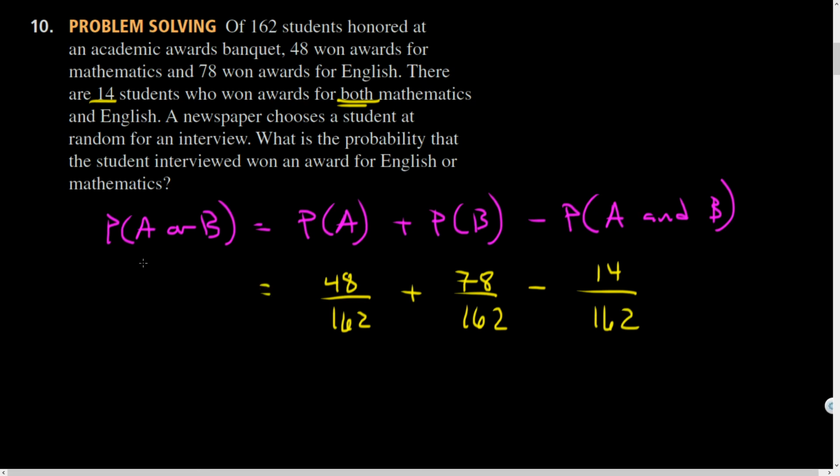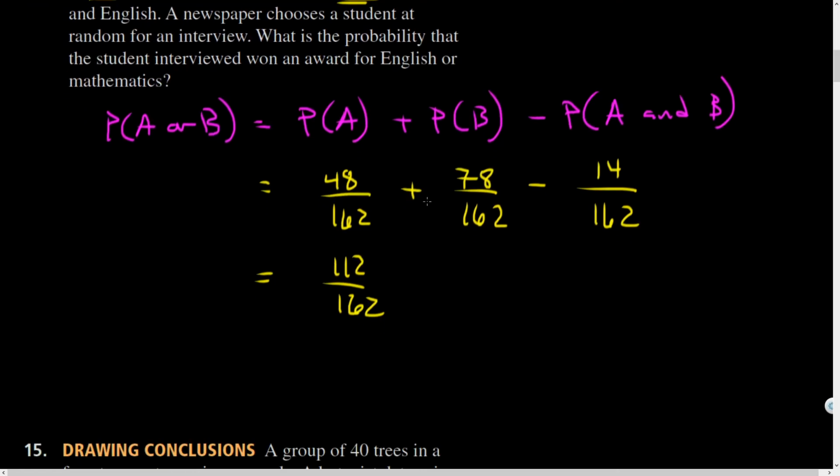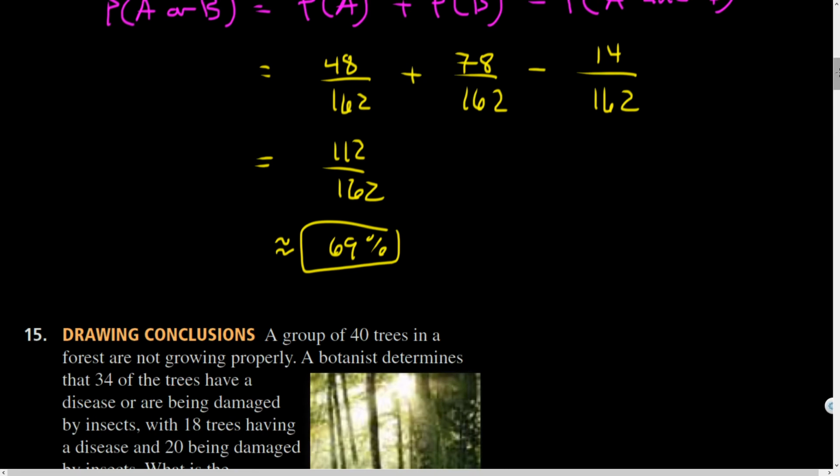And so the probability of A or B, that they got either possible outcome, including both, you just add those and subtract. 48 plus 78 minus 14 happens to be 112 out of 162, which becomes approximately 69%. So 69% chance that you pick a student at random that had either an English or math award. All right. And that includes the possibility of those 14 kids who had both.